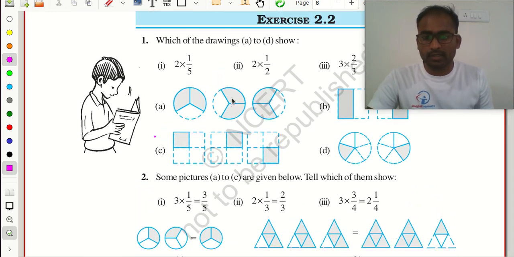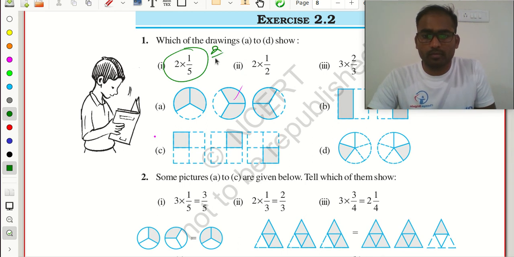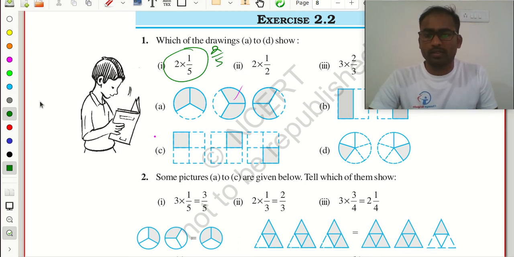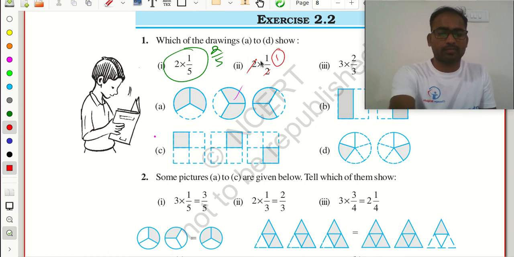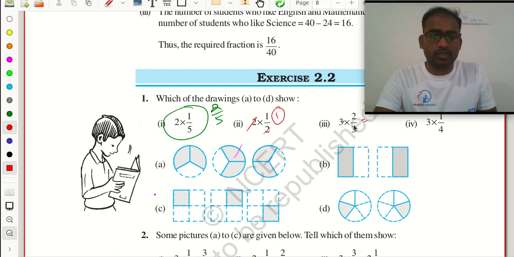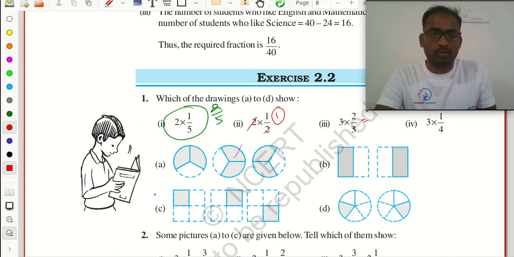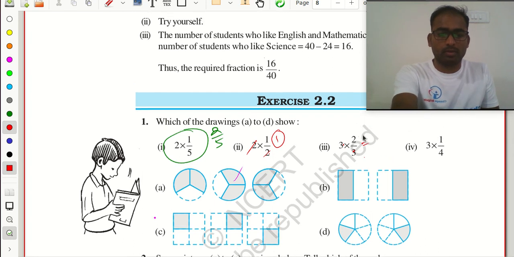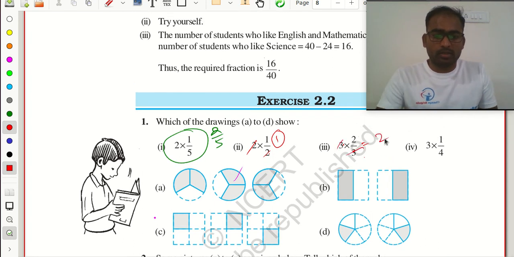We already discussed these problems here. What is the value of 2 multiplied with 1 by 5? 2 by 5. What is the value of 2 multiplied with 1 by 2? 2 cancels, so 1 only. 2 by 2 is 1. So 3 multiplied with 2 by 3: 3 cancels, so 2. And 3 multiplied with 1 by 4 is 3 by 4.